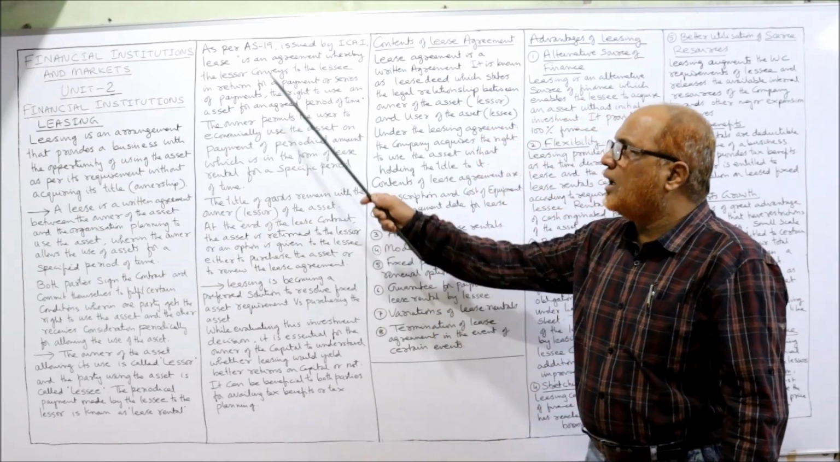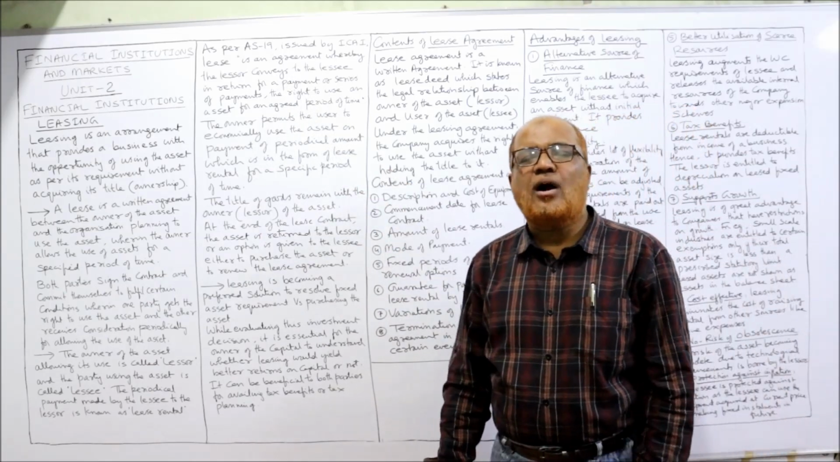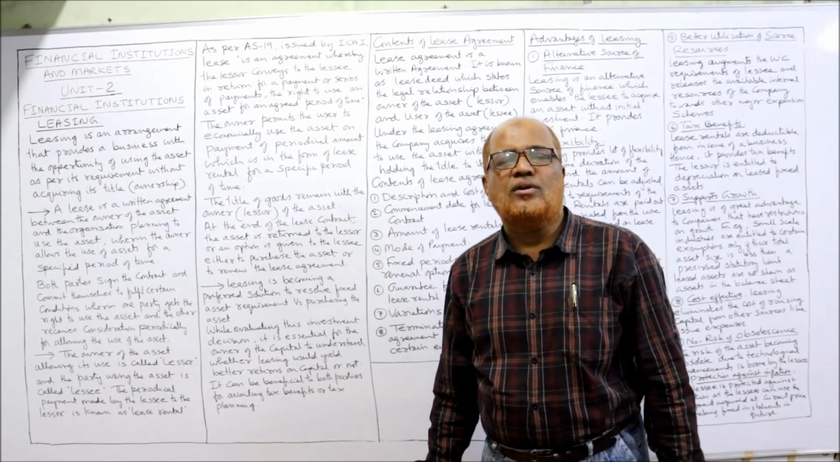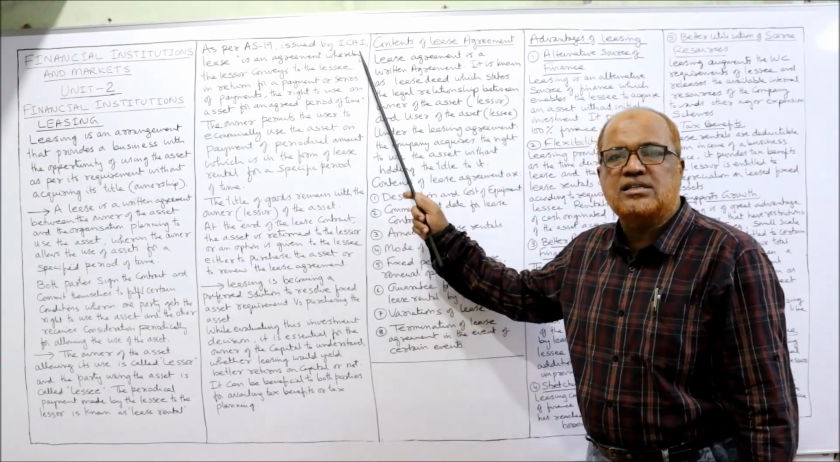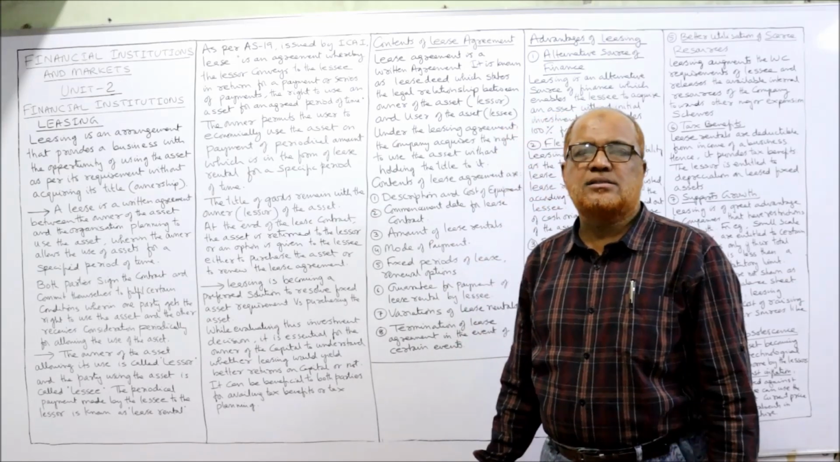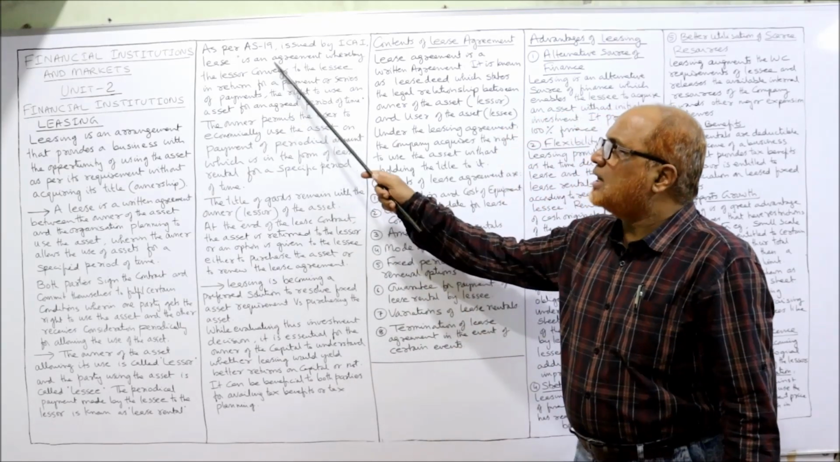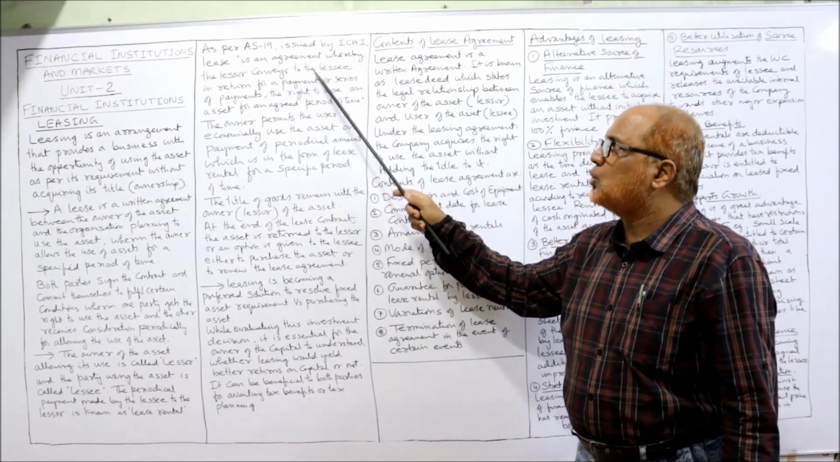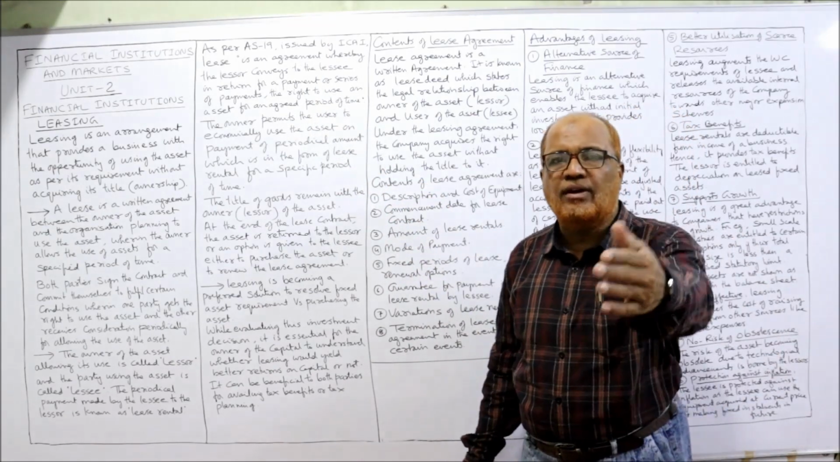That's it. Now, as per AS 19, Accounting Standard 19, which is issued by the Institute of Chartered Accountants of India, ICAI, they have given the definition of the term lease. So what is the definition? It's an agreement whereby the lessor conveys to the lessee. Conveys means gives.